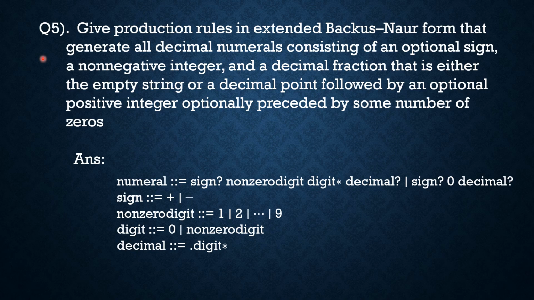Another question: give production rules in Extended Backus-Naur form that generate all decimal numbers consisting of an optional sign, a non-negative integer, and a decimal fraction that is either the empty string or a decimal point followed by an optional positive integer, optionally preceded by some number of zeros. The answer is the Backus-Naur code for this question.